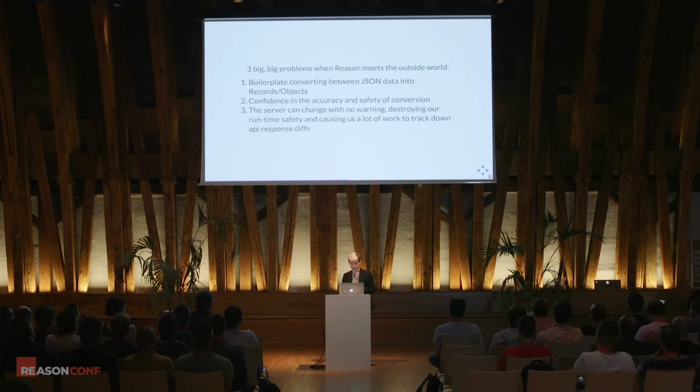You will be freaked out about anything changing, right? Because if one thing changed, there must be other changes. So I would say that there are three really big problems for Reason whenever it's interacting with the external world. The first is the boilerplate that's involved in converting between JSON, the external world's representation of this data, and our internal representation of this data, right? It's nice to have records and to be able to spread and only update individual fields.